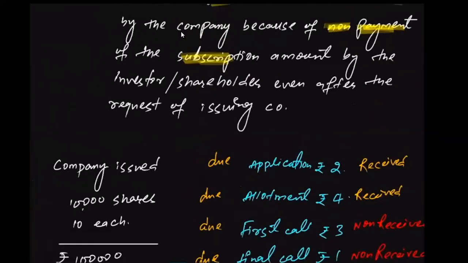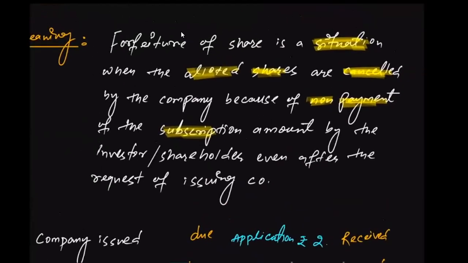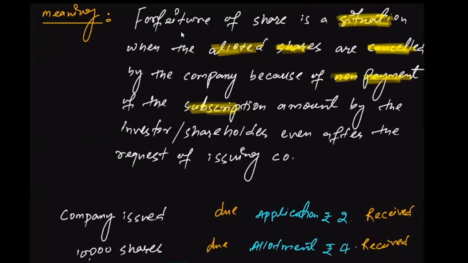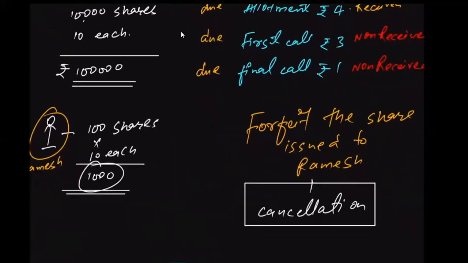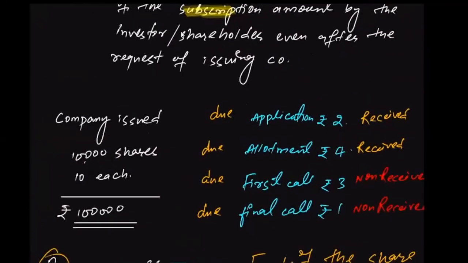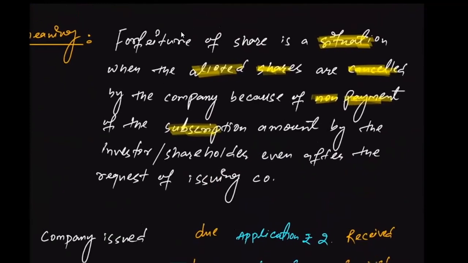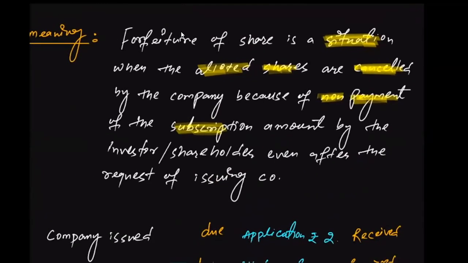That is what I have written in the meaning as well. Forfeiture of share is a situation when the allotted shares are cancelled by the company because of the non-payment of the subscription amount by the investor or shareholder, even after continuous requests by the issuing company. All right. I hope this is clear, everybody. I hope all of you must have written the definition. Yes, sir, we have.